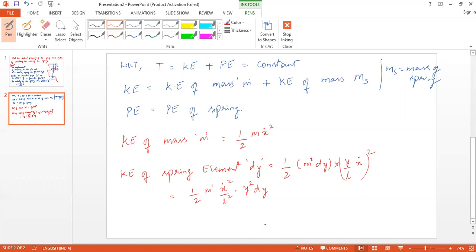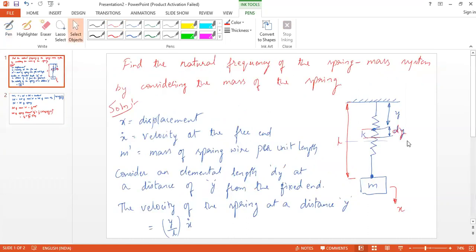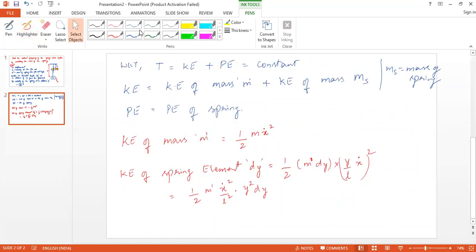Yes, sir. So far, what we derived is the kinetic energy of the spring of one elemental length dy. So if I want to know the kinetic energy of the whole spring, then I have to integrate it.